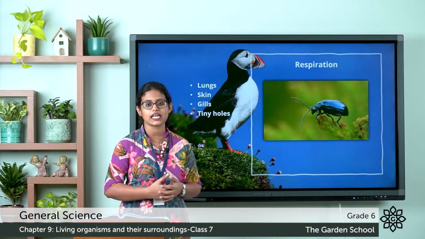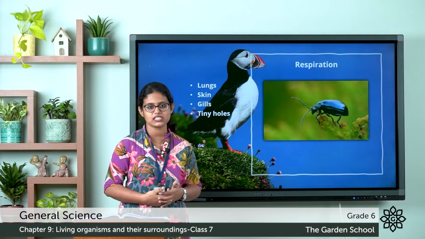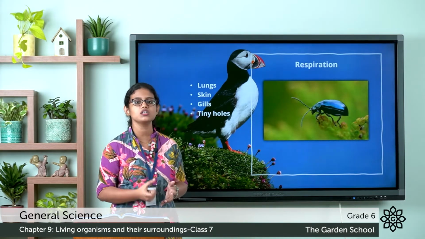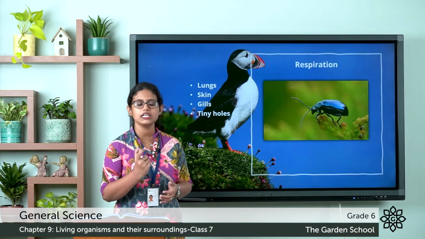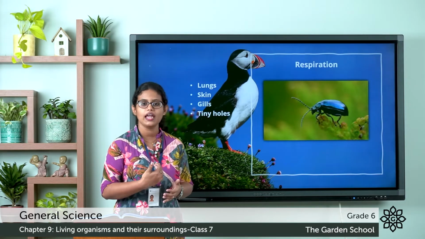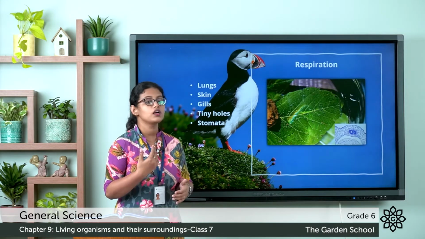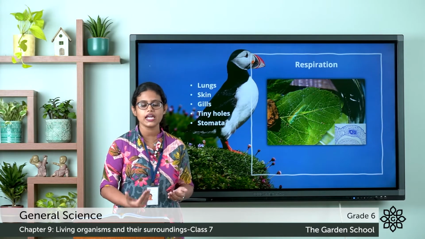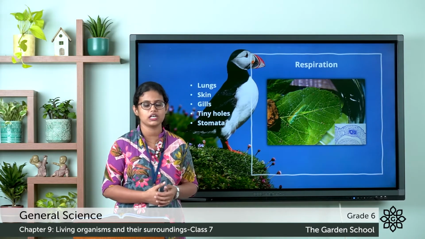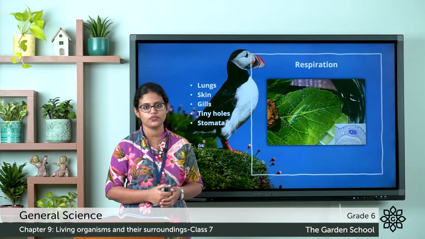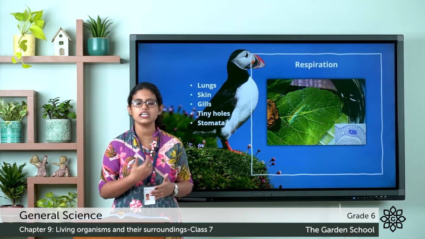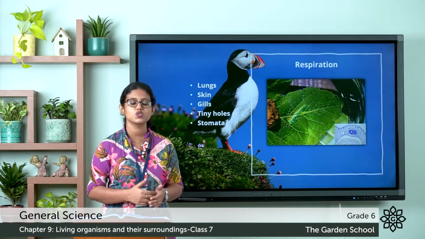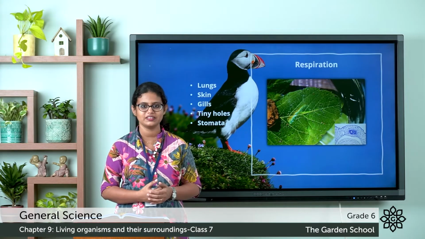Then, what about insects? Do insects breathe? Yes. And how do they breathe? They breathe through tiny holes, that is called spiracles, which is present in their body through which they take in air. The next is plants. What about plants? They also take in air. How air enters the plant? Through stomata, which is present in the leaf. The tiny holes that is present in the leaf through which air enters, and that is called stomata. So, all living things breathe.